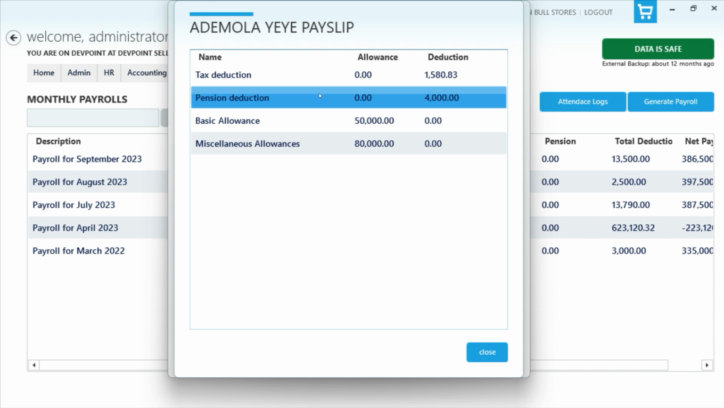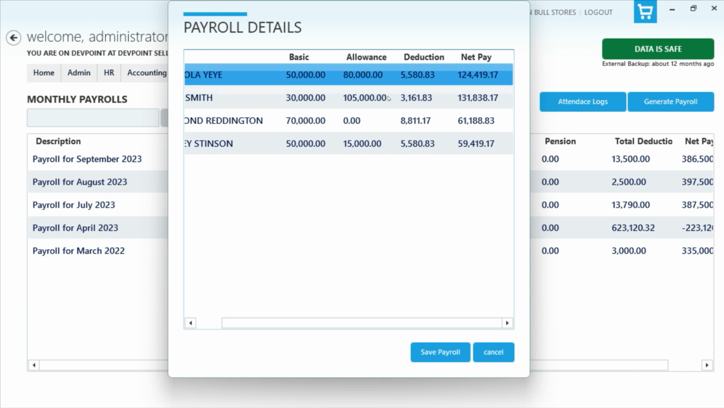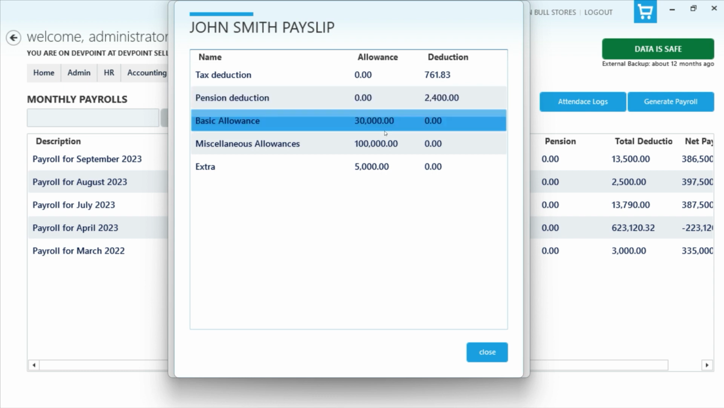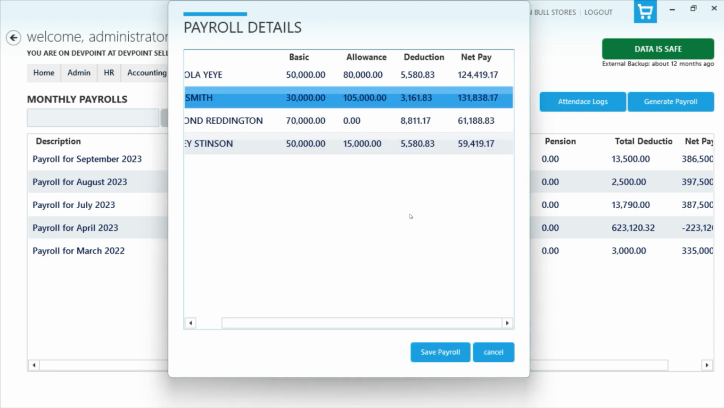Well, we try to follow up with the current calculation, and one of the things that we'll do is to add different calculations so that you can select the one that works for your business. But so far the system is using the PAYE tax in Nigeria to calculate this. So you can see that the system automatically deducts tax, pension and things like that. They have all the allowances.